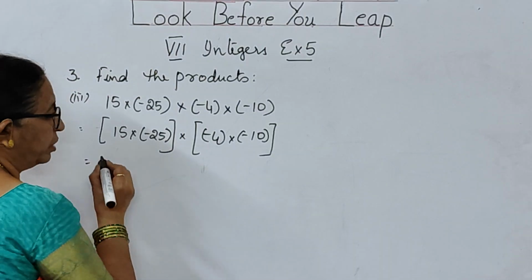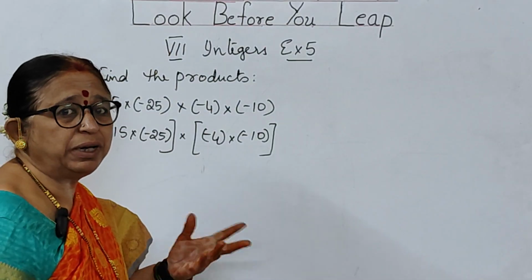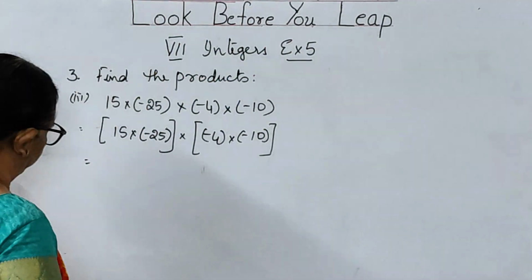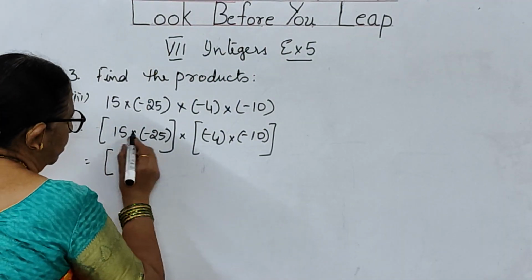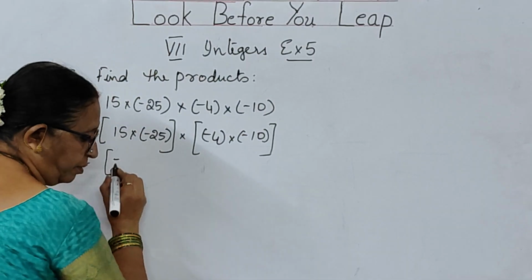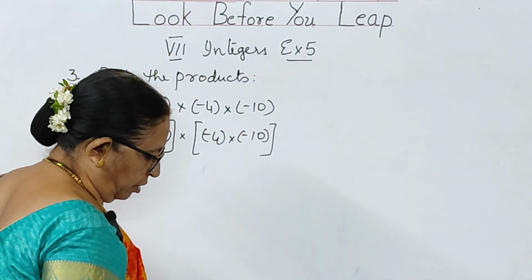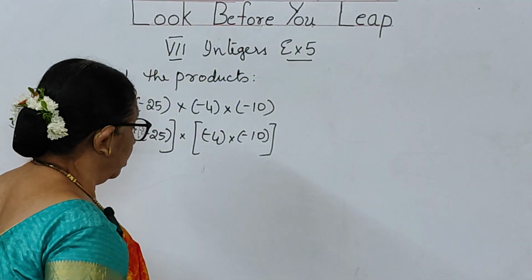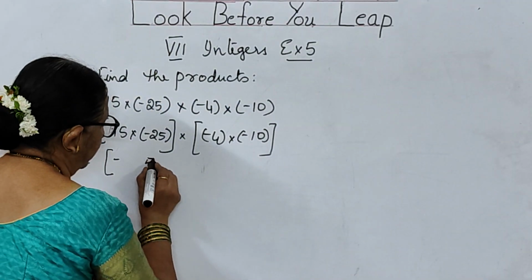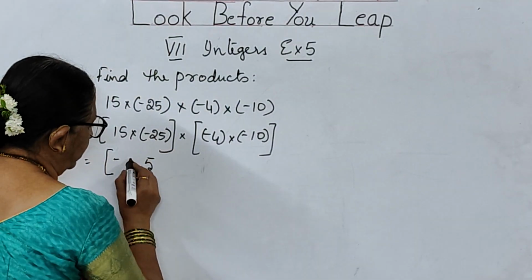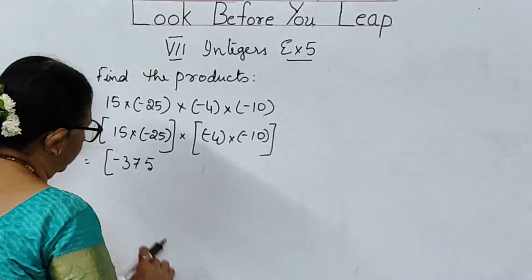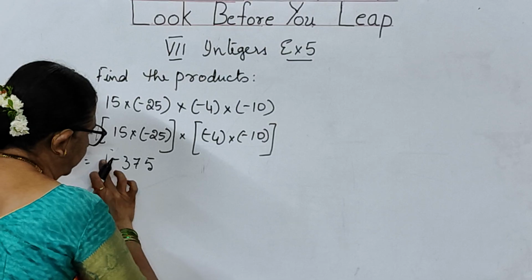This way, what happens, children? Your problem will be simplified. Your multiplication task will be easier for you. So, 15 into minus, when you multiply this, plus into minus is minus, and then you are having 15 into minus 25. 15 5s are, how much, children? 75. 15 2s are 30, plus 7, 37. You are going to get minus 375.